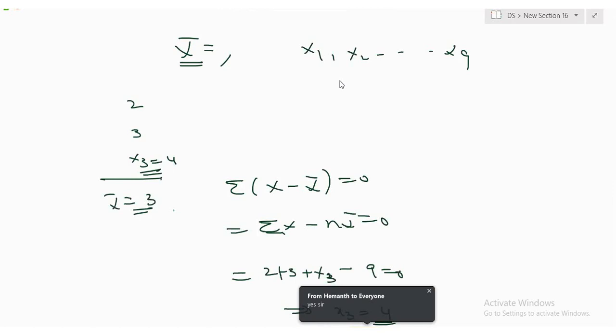So what I'm saying is, if there are 10 observations, you can always choose only n minus 1 observations freely, and automatically the other one is fixed, because for the sample, what is the constraint? Sigma x minus x bar equals 0. Why am I learning all these things? In the future you are going to understand. Don't worry about it.